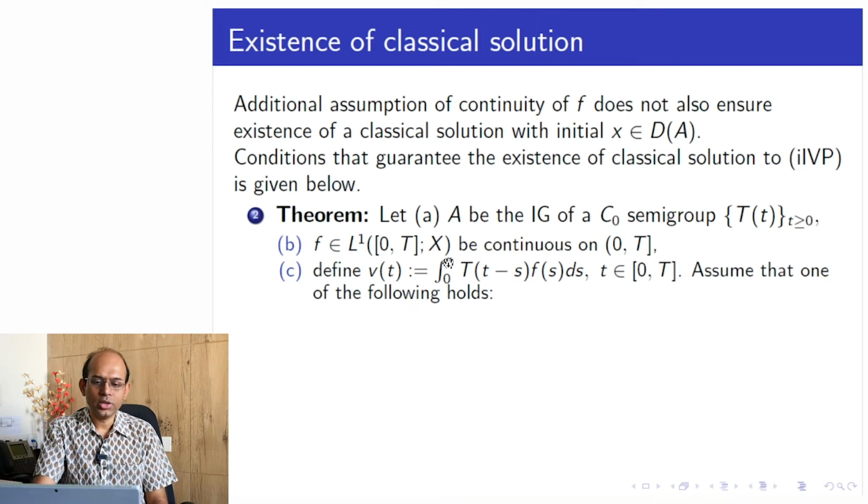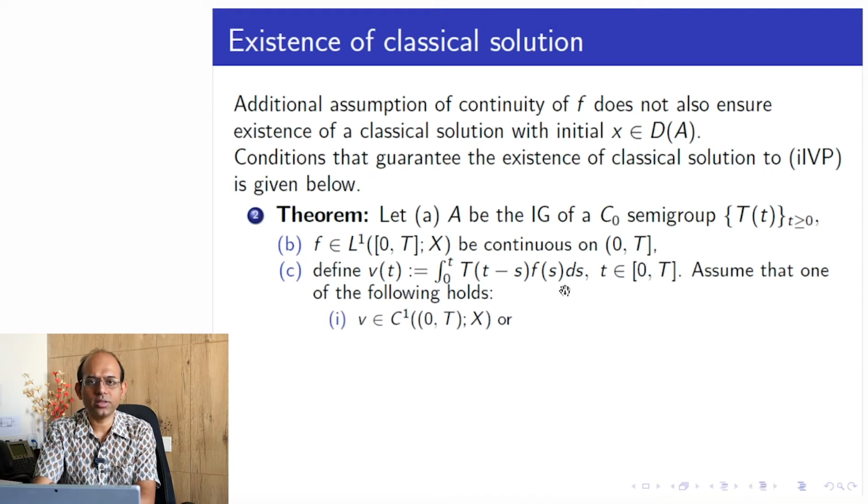Then we define v(t) as the integral from 0 to t of T(t minus s) f(s) ds. This whole thing as a function of t I call v(t), and we assume that one of the following holds for v(t).